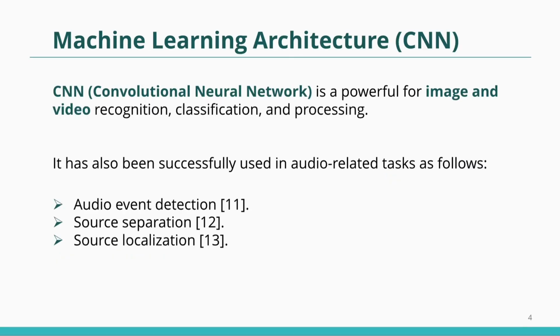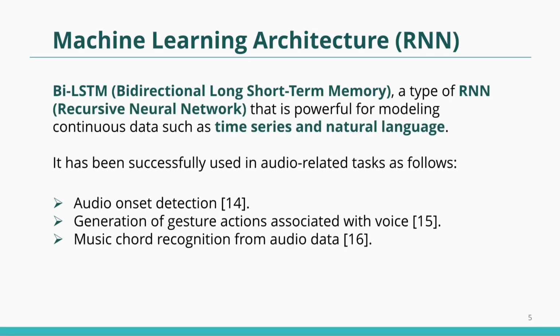We have tried two machine learning architectures. The first is a convolutional neural network. And the second is a recurrent neural network. I tried RNNs that include an architecture called bidirectional long short-term memory.